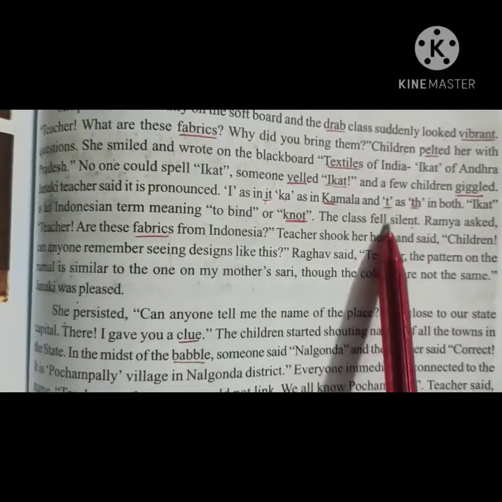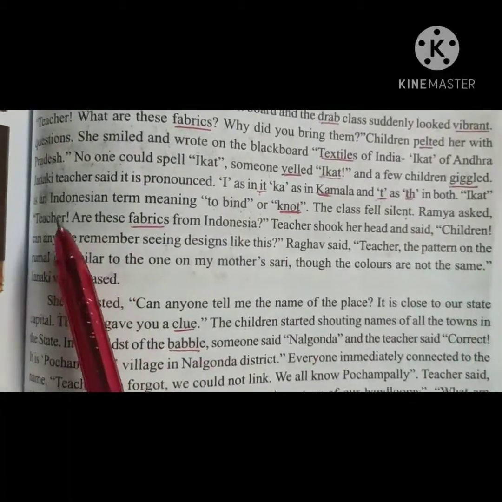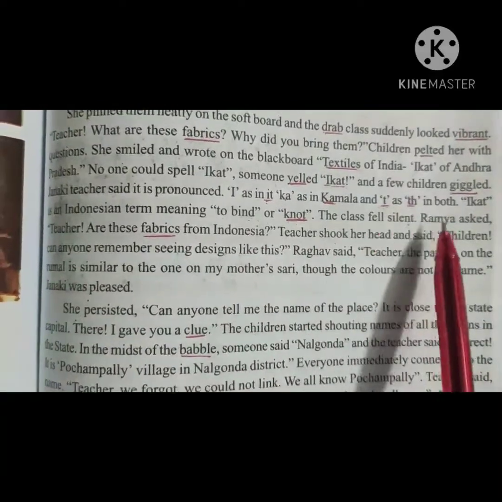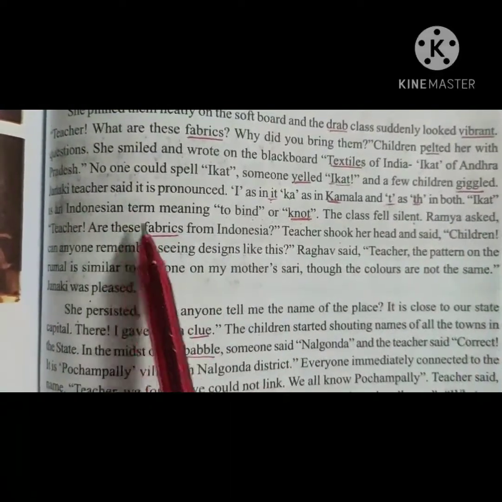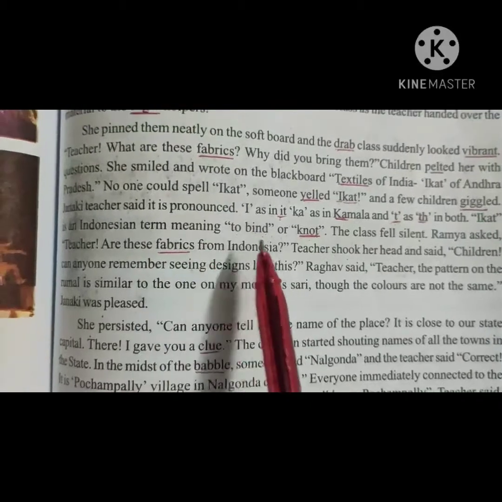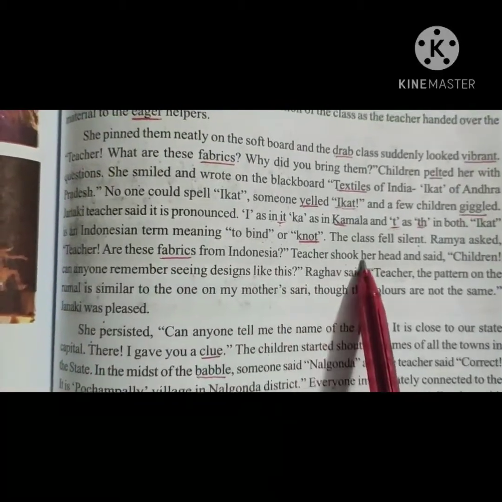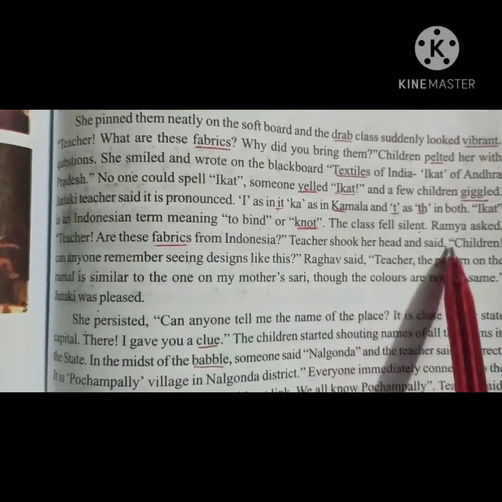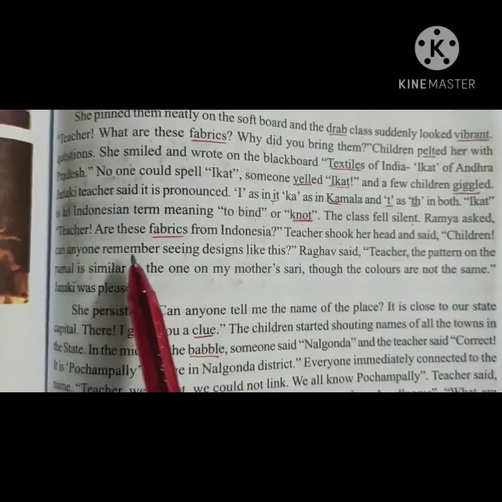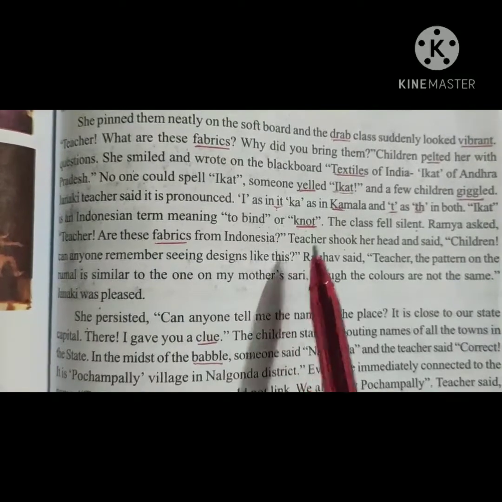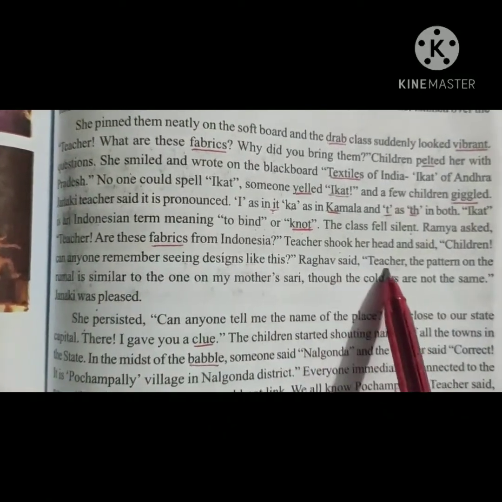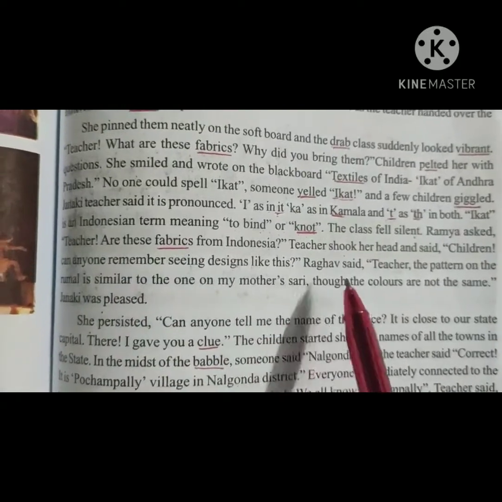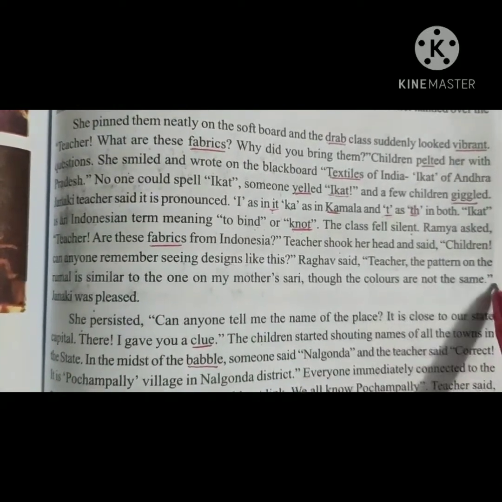Now the class fell silent. Ramya asked the teacher, are these fabrics from Indonesia? The teacher shook her head and said, children, can anyone remember seeing designs like this? Raghav said, teacher, the pattern on the rumal is similar to the one on my mother's saree, though the colors are not the same.